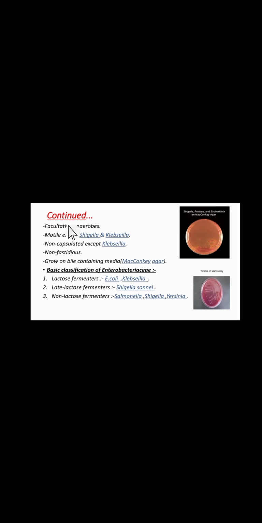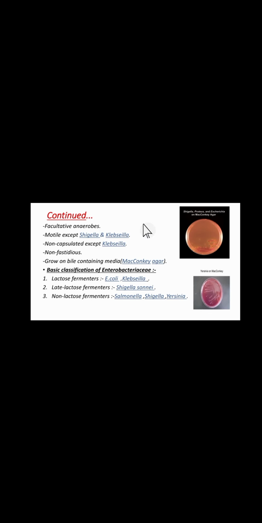Now, characters of Enterobacteriaceae. All Enterobacteriaceae are a large heterogeneous group of gram-negative rods. All members of the Enterobacteriaceae family ferment glucose with acid production and reduce nitrates into nitrites. Enterobacteriaceae are typically oxidase negative, meaning they either do not use oxygen as an electron acceptor in the electron transport chain or they use a different cytochrome enzyme to transfer electrons to oxygen. Nearly all are facultative anaerobes.